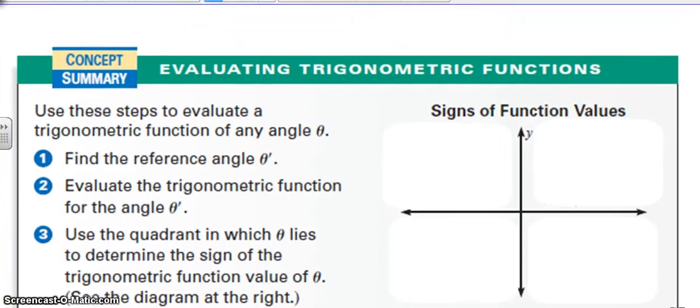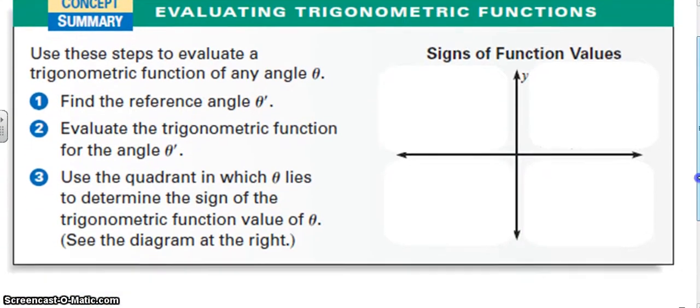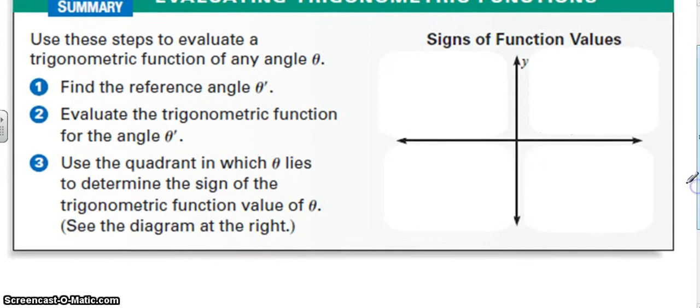So evaluating trig functions. This is what we want to do. First we want to find the reference angle. Then we want to evaluate the trig function at that angle, and then decide whether or not our value should be positive or negative. So when I say the value, I'm talking about the sine, or the cosine, or the tangent, or any of the reciprocal functions, the cosecant, the secant, or the cotangent.